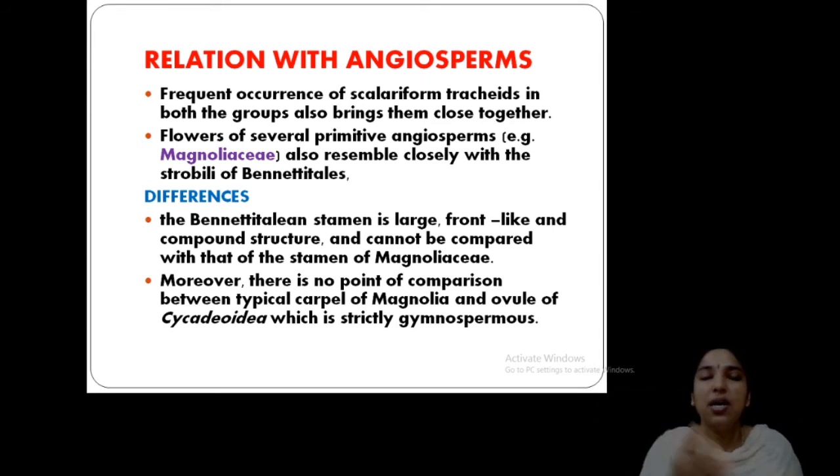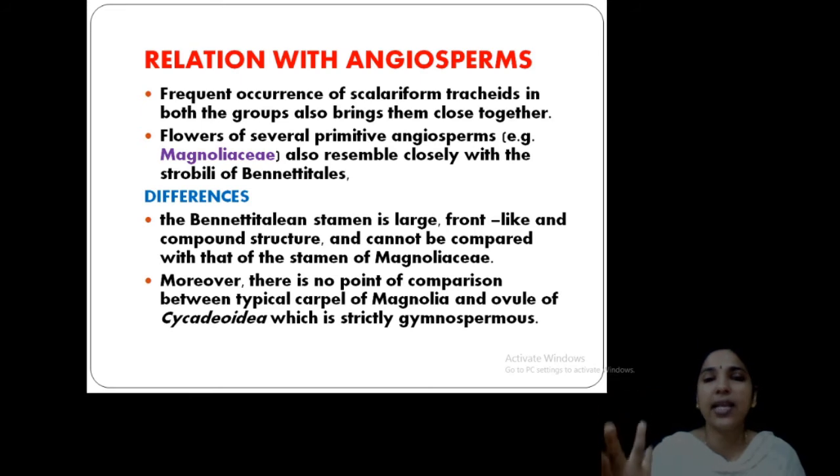Among angiosperms, Magnolia is in the lowest position, a primitive character, sharing characters of gymnosperms also. But if you take Orchidaceae, that's an advanced one. So Magnoliaceae shares some characters with the Bennettitales. So it explains that the angiosperms originated from gymnosperms. Clear? But some differences are there.